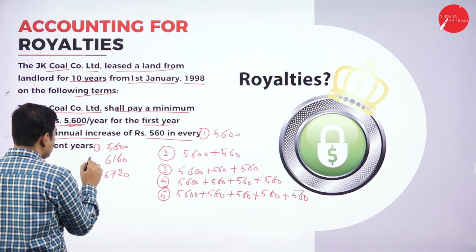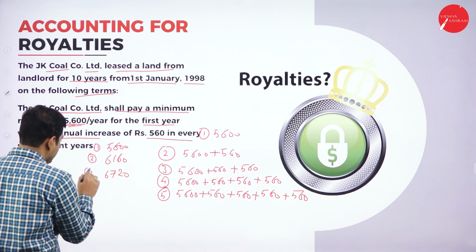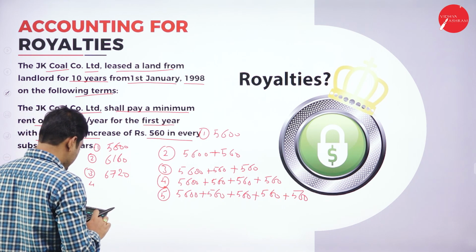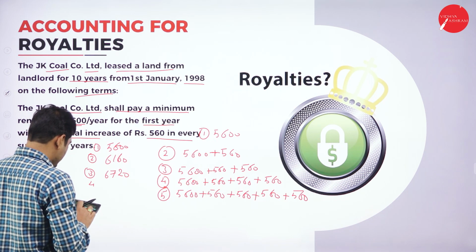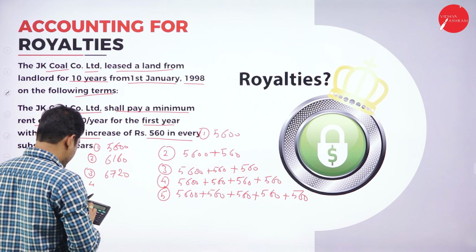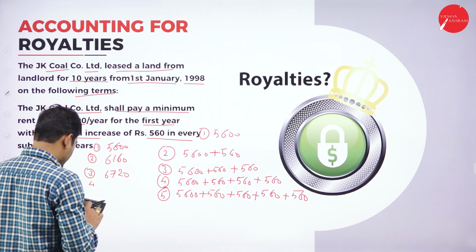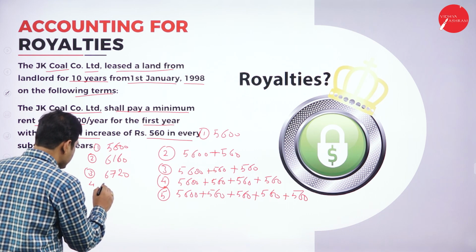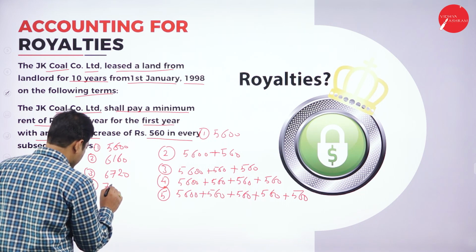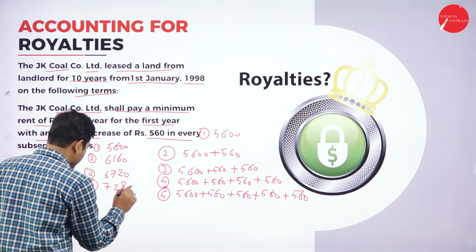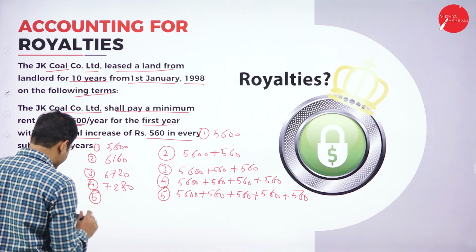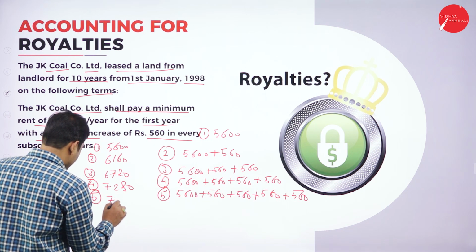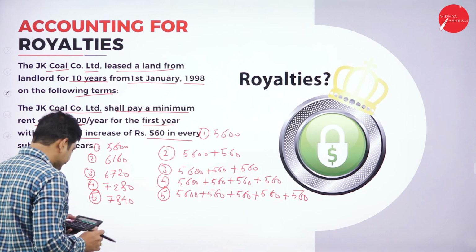For the fourth year, 6,720 plus 560 equals 7,280. For the fifth year, plus 560 equals 7,840.